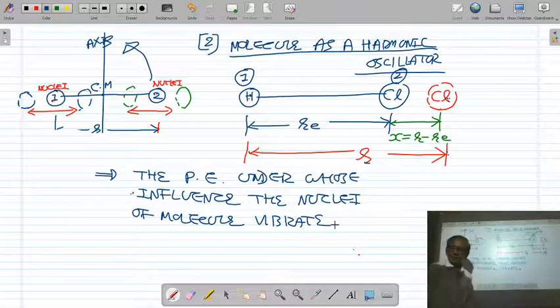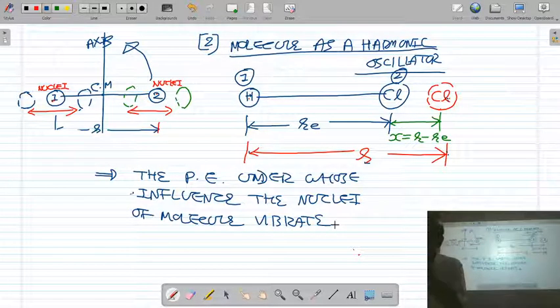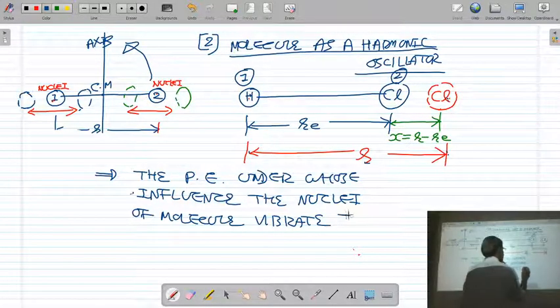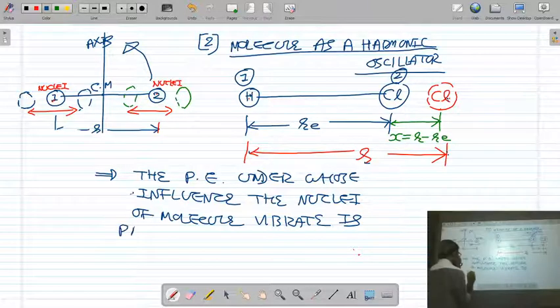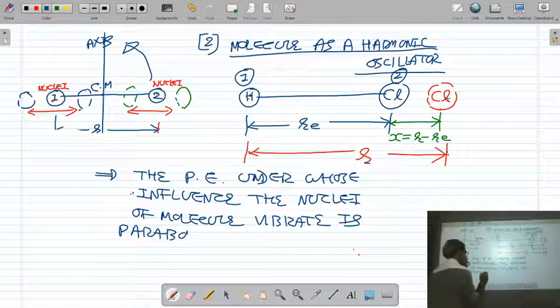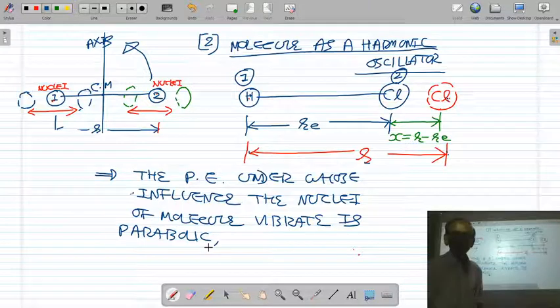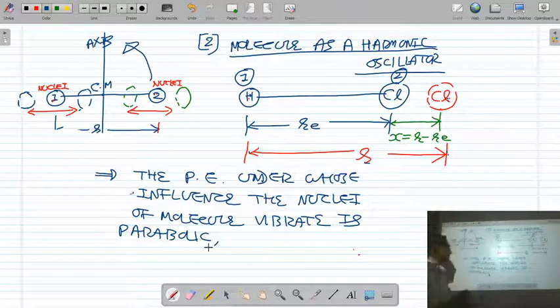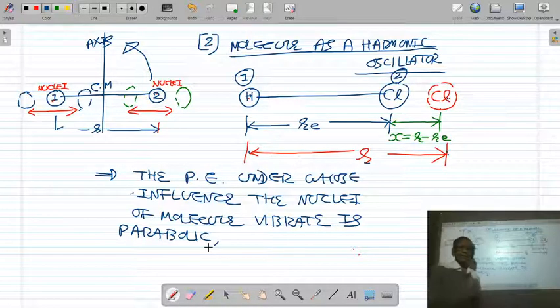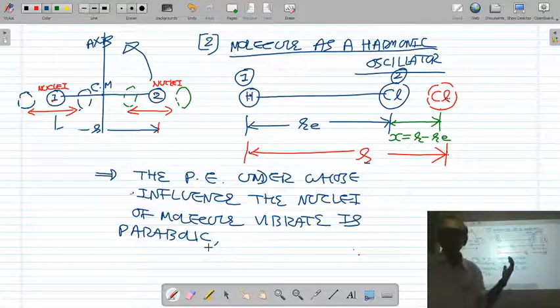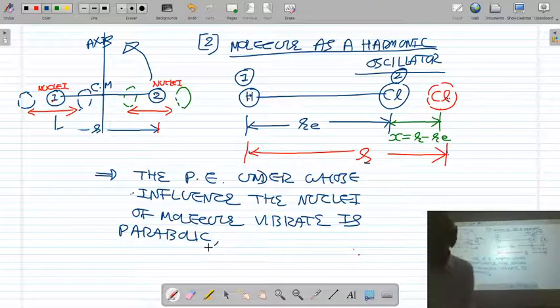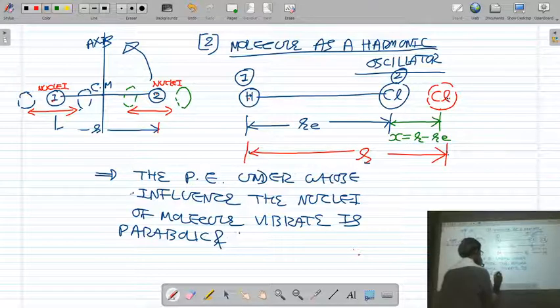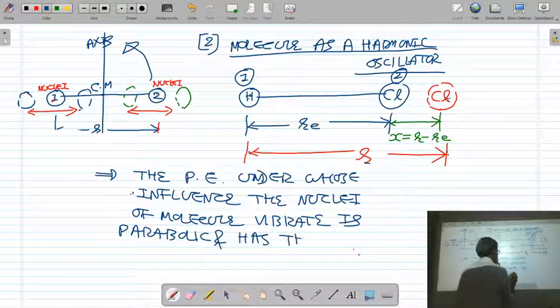The potential energy under whose influence the nuclei of the molecule vibrate is parabolic, because you know that half kx square is the equation of a parabola. So the potential energy under whose effect the nuclei of the molecules are vibrating has the form half kx square.